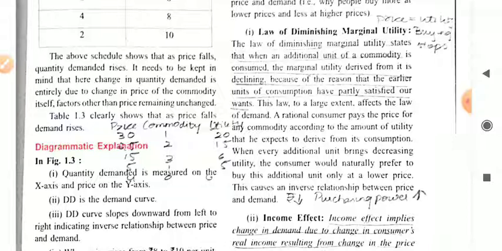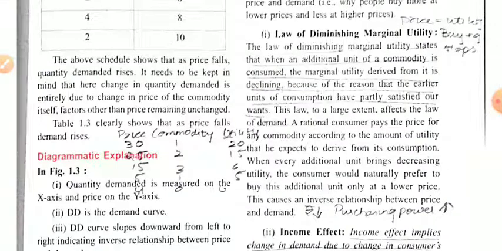Students, this represents what happens when we consume a commodity on a continuous basis. Initially the level of satisfaction increases. At a point we become fully satisfied, and after that when we consume another unit of the commodity, the marginal utility given by every additional unit starts decreasing. This is known as the law of diminishing marginal utility.